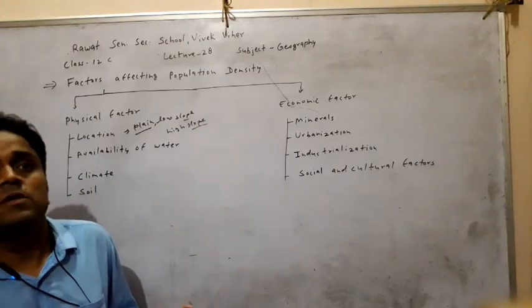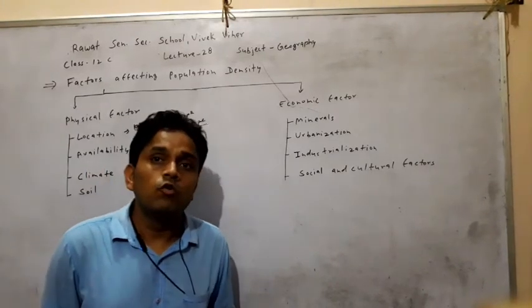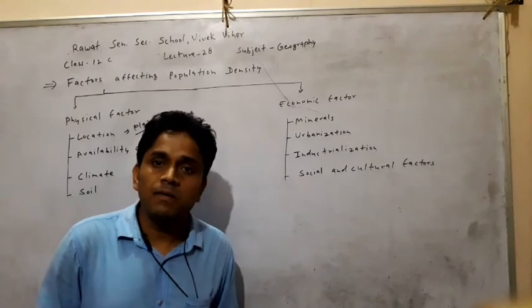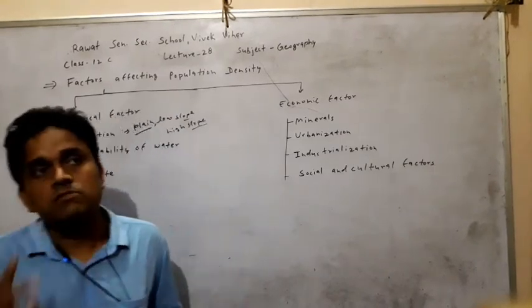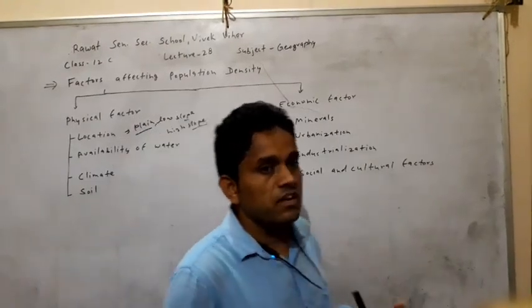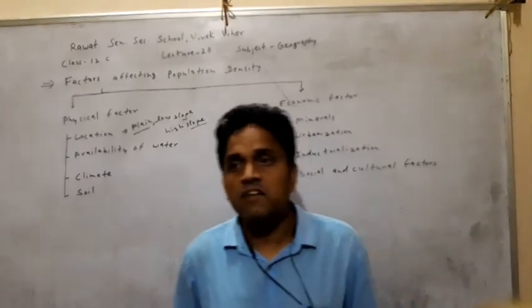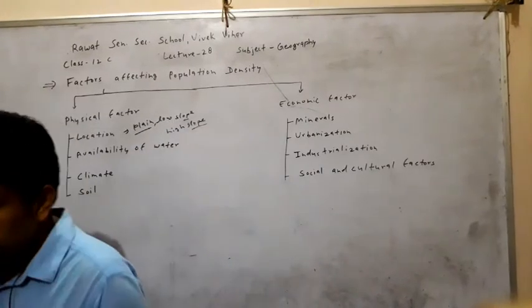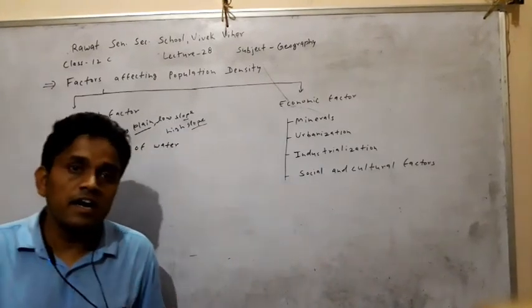The origin of human settlement started nearby river valley regions. All these civilizations also developed nearby river valleys, like the Indus river valley, the Nile river valley in Africa, the Mesopotamia river valley, and the Hwang He river valley.